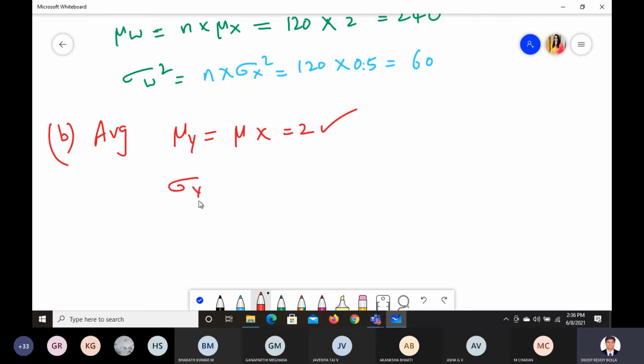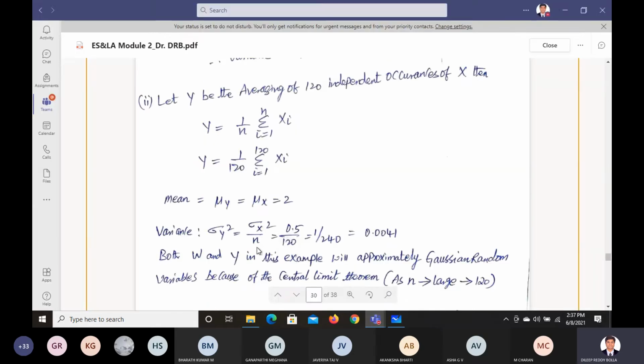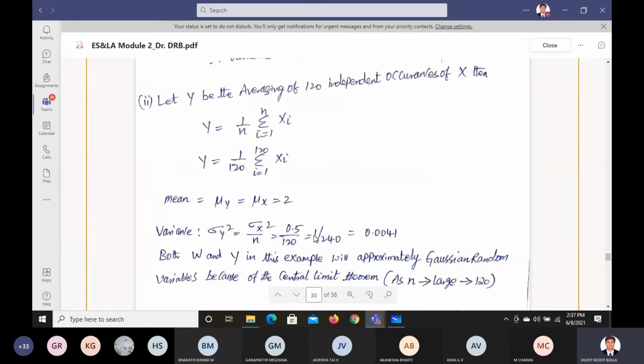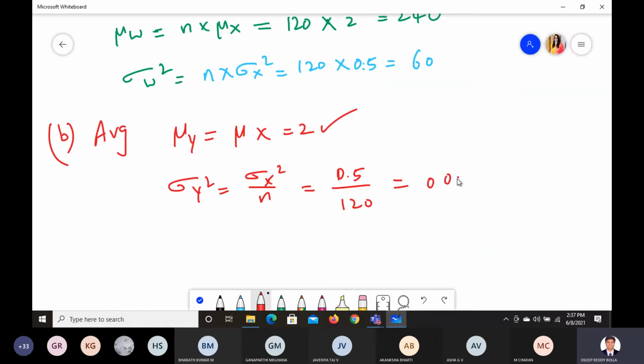Now what about sigma y square? Sigma y square is actually sigma x square divided by n. So sigma x square by n. Sigma x square is 0.5, n is 120. So which will be 0.5 divided by 120, a very, very nominal number. So 1 by 240, which will be approximately 0.0041.